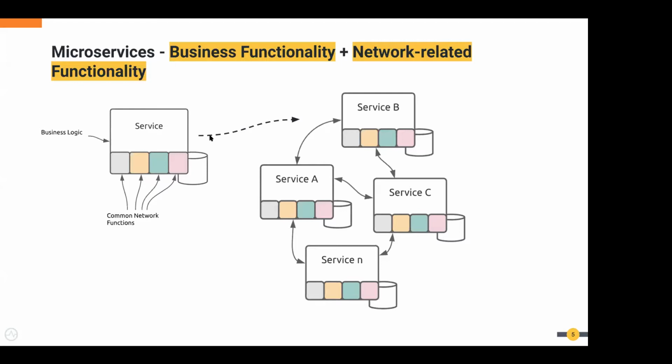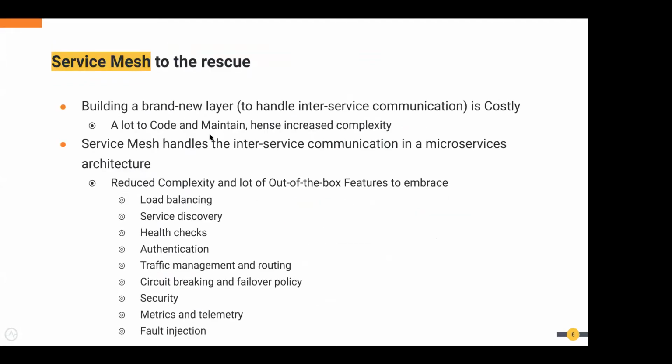That's where service mesh comes into the picture. With service mesh, we don't have to build a brand new layer because it's costly. We would have to add a lot of code, maintain it, and also increase complexity. So rather than baking it inside the service, we can abstract it into a separate layer.